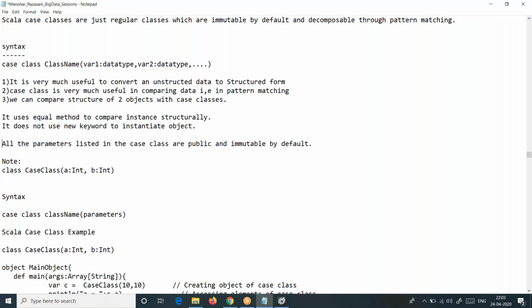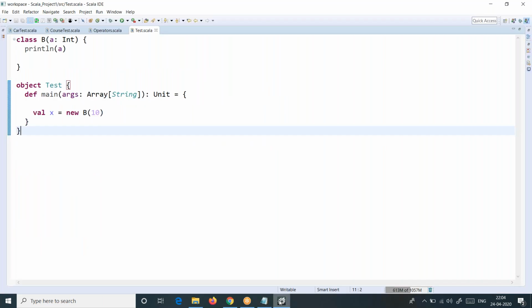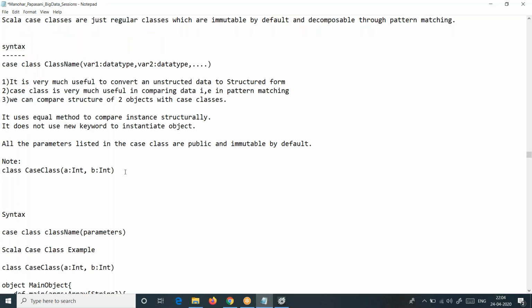Because you need to be clear on these terms here. If it is a case class, the parameters of case class are public and immutable. If it is a normal class, the parameters are private and immutable. Hence proved here. If I try to modify here, I got an error, and it is not allowing me to change. Means it is immutable and it is private. Now you got clarity. These variables by default, if you don't use any modifier val or var, then they become private and immutable. So that is the point here. We can conclude it now.